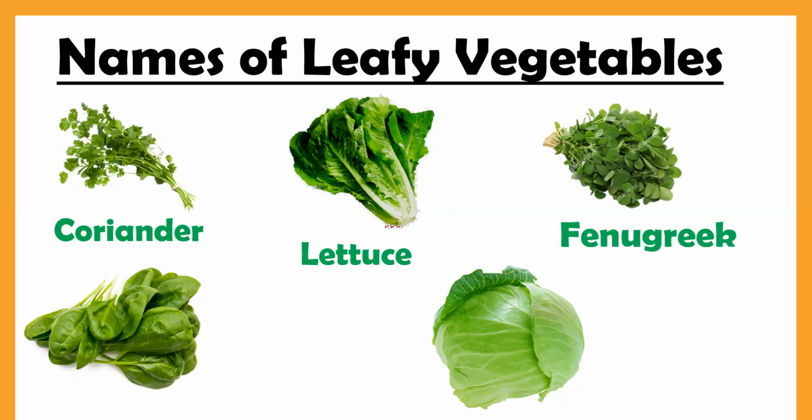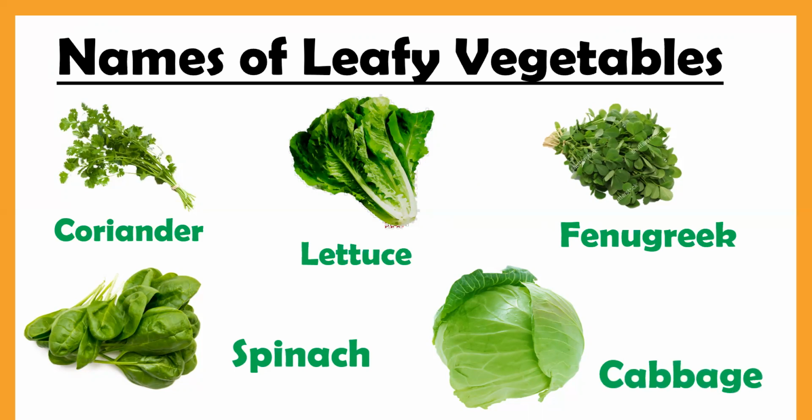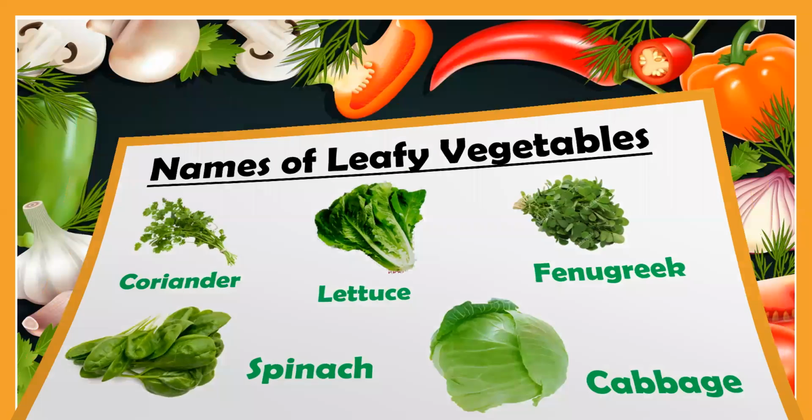Then fenugreek, F-E-N-U-G-R-E-E-K. Then spinach, S-P-I-N-A-C-H. Last one is cabbage, C-A-B-B-A-G-E, cabbage. These are leafy vegetables.